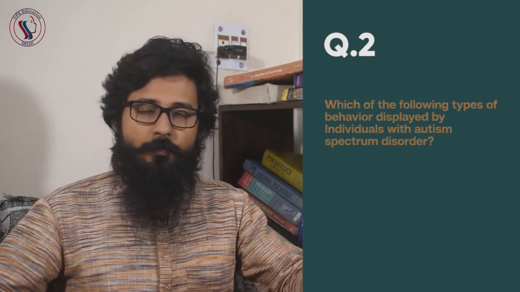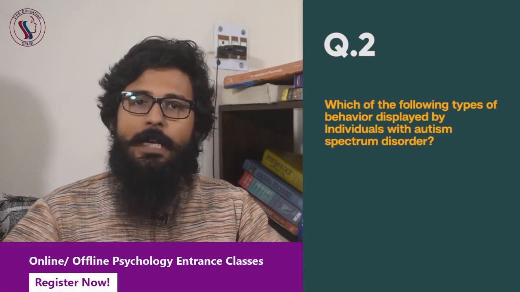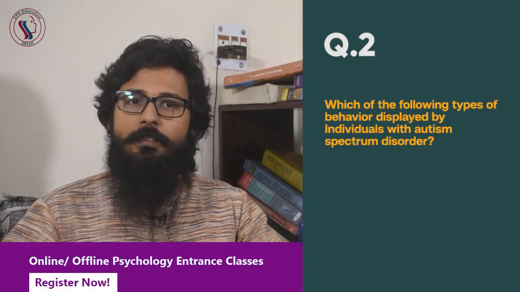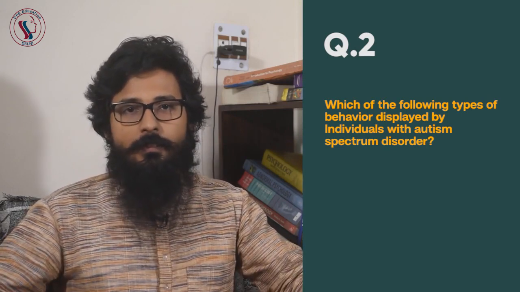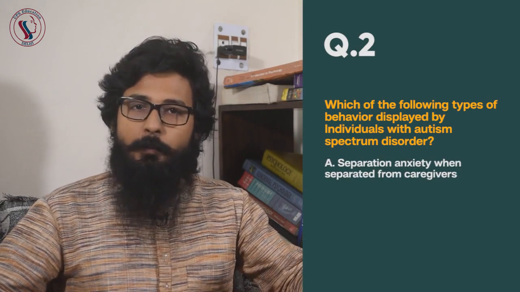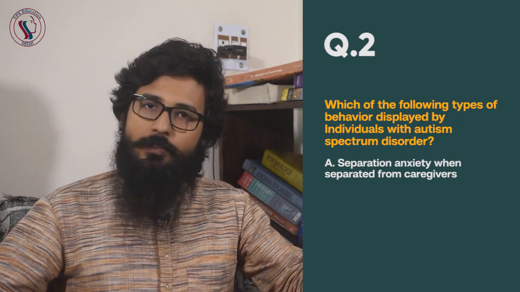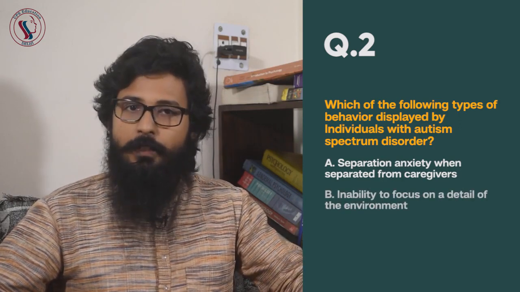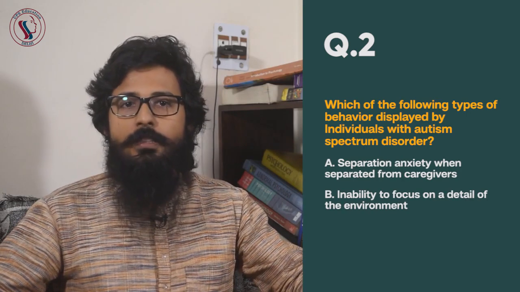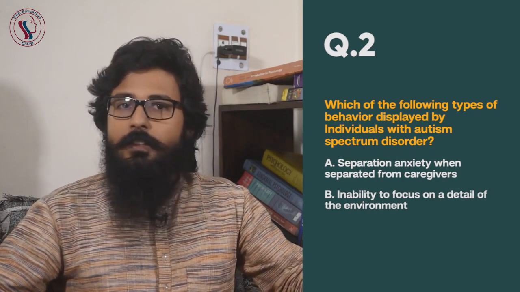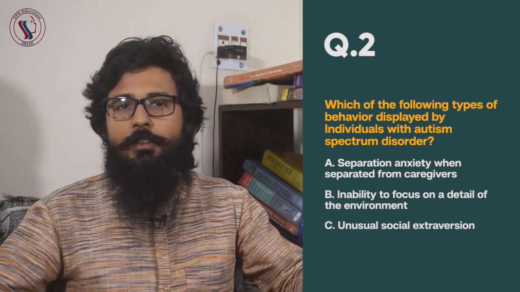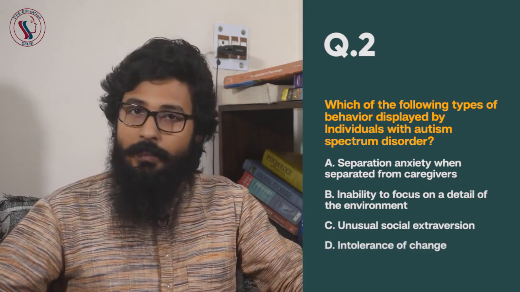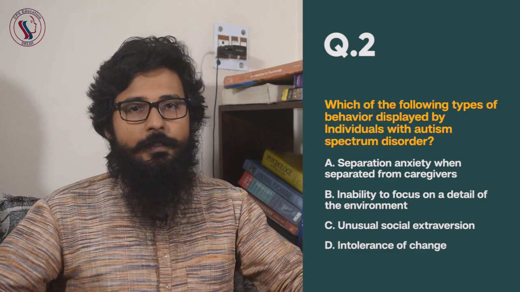Question number 2. Which of the following types of behavior is displayed by individuals with autism spectrum disorder? Option A, separation anxiety when separated from caregivers. Option B, inability to focus on details of the environment. Option C, unusual social extraversion. And option D, intolerance of change.